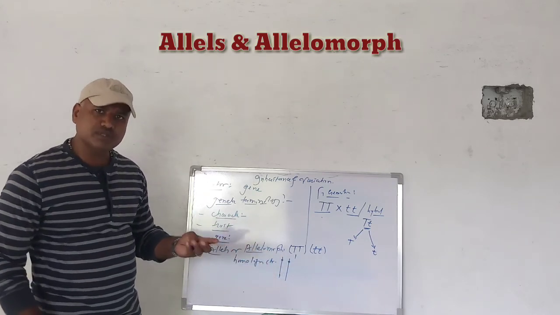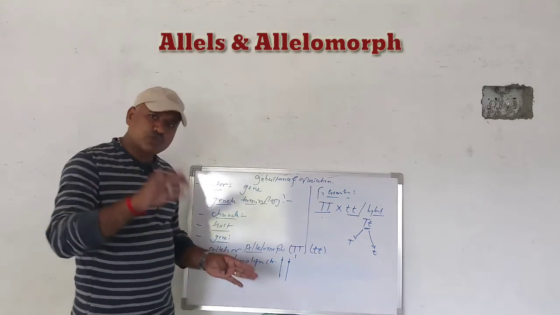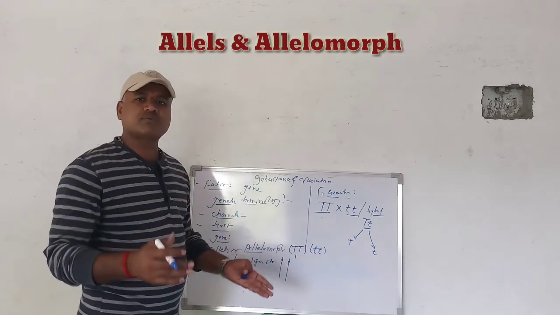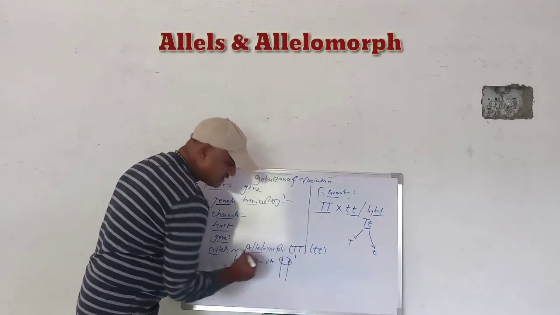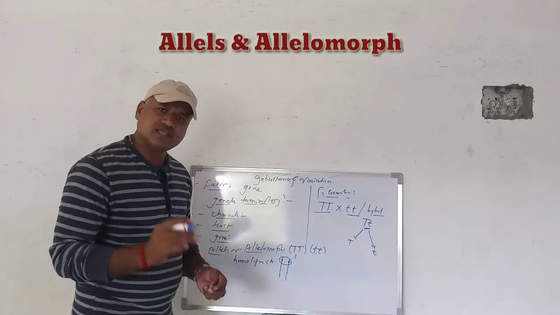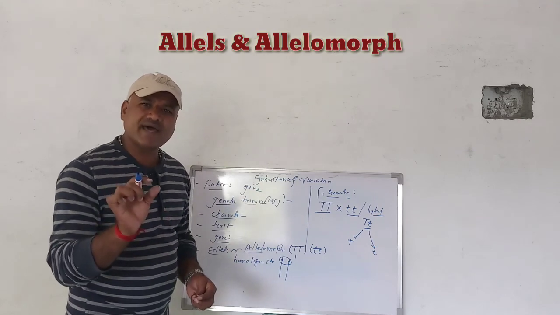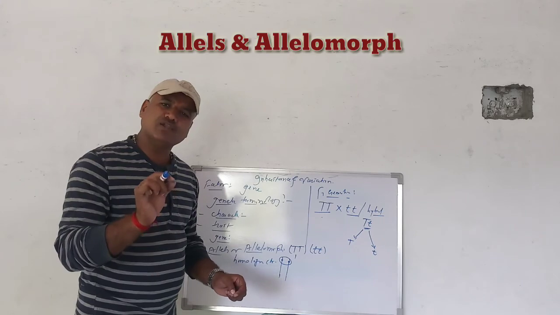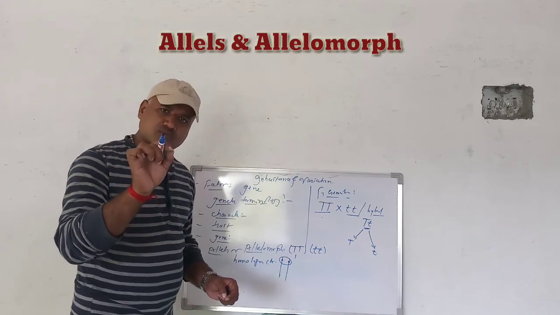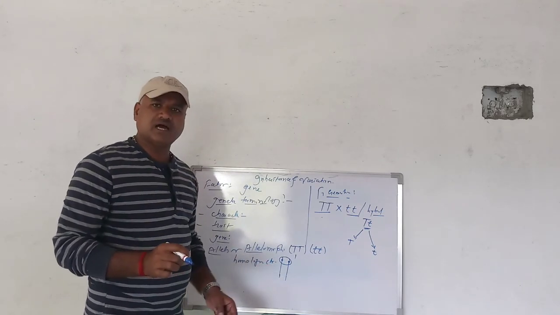Loci means location, the location on which the genes are present on the chromosome. These two genes form the pairing called alleles. These two genes are called allelomorph, and the short form of allelomorph is